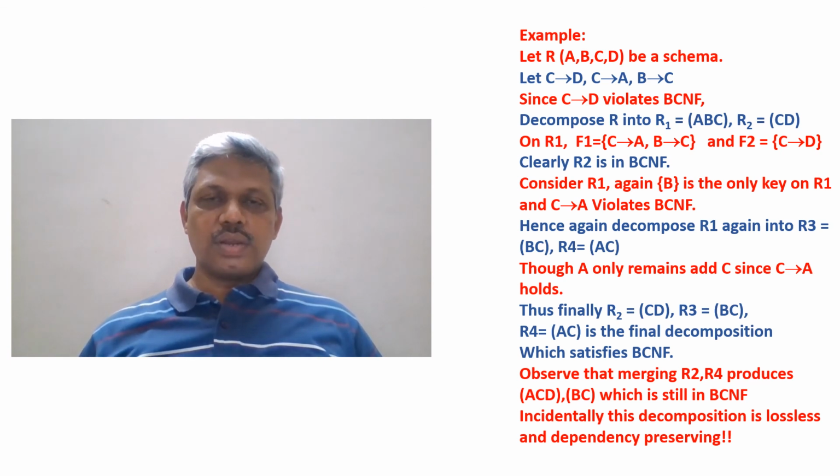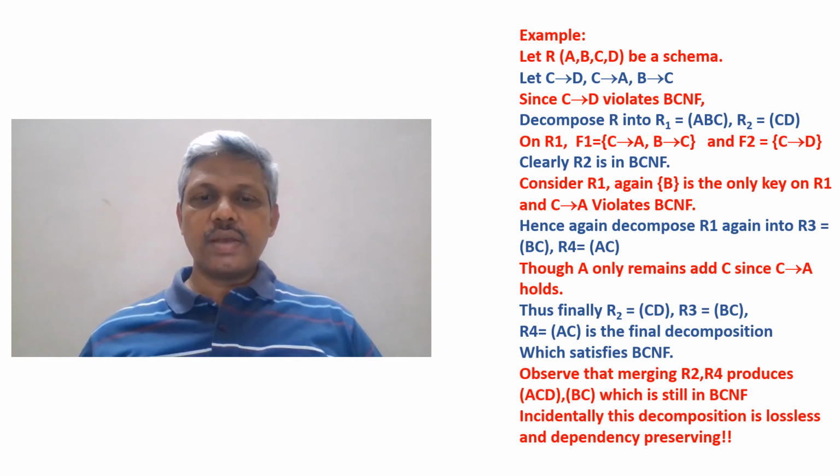But here one observation is that even if I combine ACD, what is the key for that? If I combine the smaller schemas into ACD, C then A and C then D hold, so C forms a key. C is a super key for that.